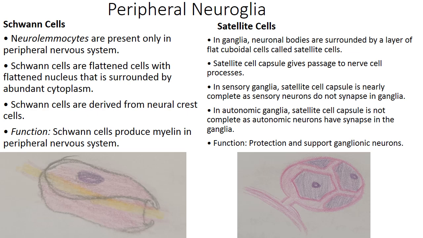In the ganglion, the neuronal bodies are surrounded by a layer of flat cuboidal cells known as satellite cells. They form the capsule, and the satellite cell capsule gives rise to the nerve cell processes. In sensory ganglia, the satellite cells are nearly complete as sensory neurons do not synapse in ganglia, whereas in autonomic ganglia, the satellite cell capsule is not complete as the autonomic neurons have synapses in the ganglia. The function of satellite cells is protection and support to the ganglionic neurons.